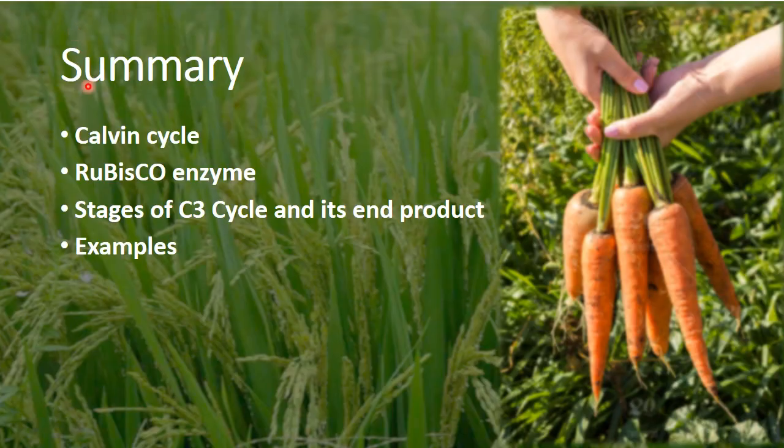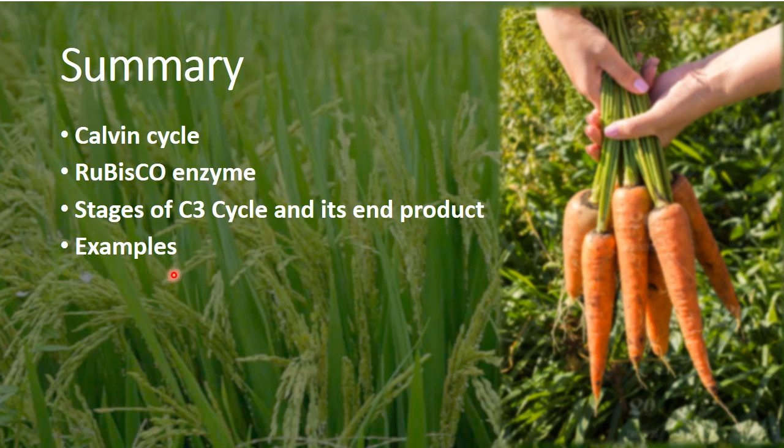Let's summarize the topic. We started with the Calvin cycle, then we saw the Rubisco enzyme. This Calvin cycle takes place in the stroma of the chloroplast, where it is mediated by the enzyme Rubisco. Rubisco has two parts, carboxylase and oxygenase. For carbon fixation, the carboxylase enzyme is used. We have seen 3 stages in the Calvin cycle: carboxylation, reduction and regeneration of RuBP.